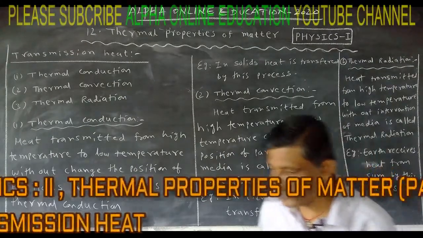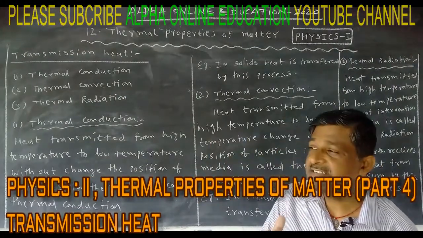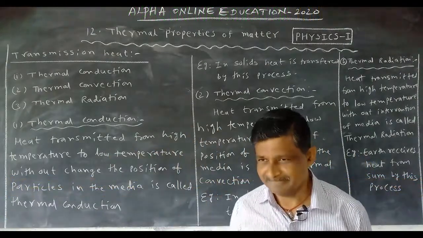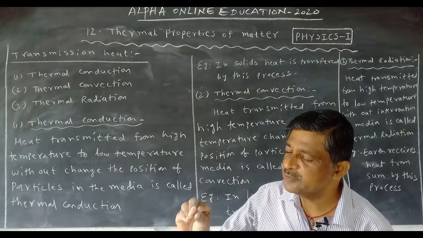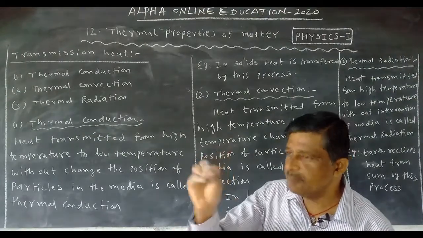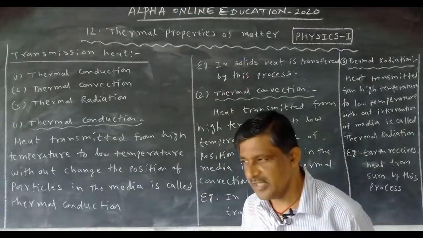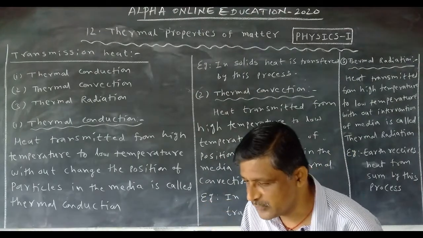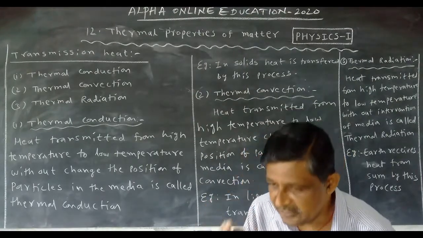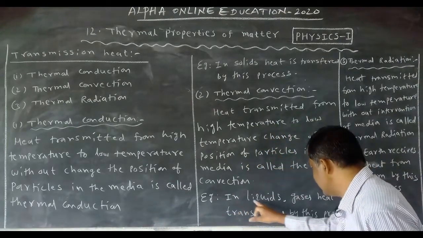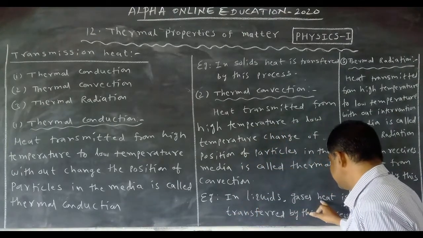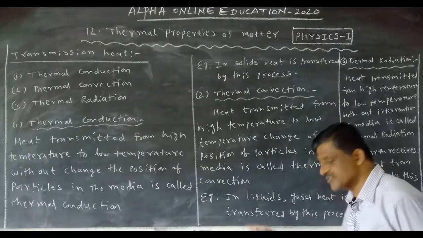Means in thermal convection, particles change their position. Here one particle is there. This particle changes position from here to here, and from here to here. Heat is transferred in liquids and gases by this process only.